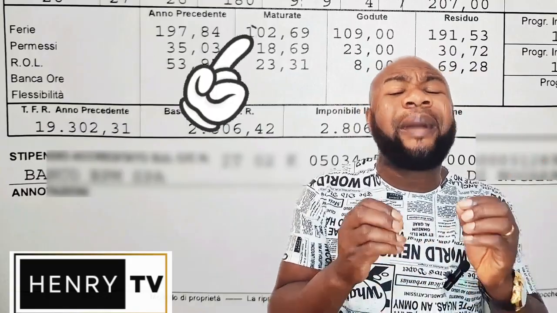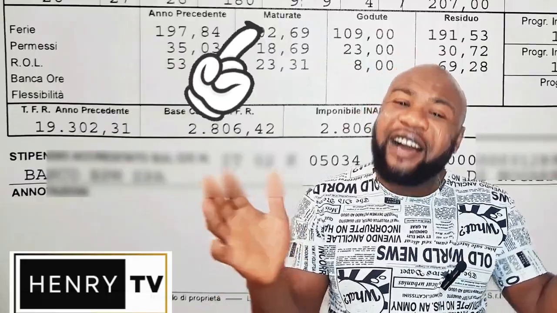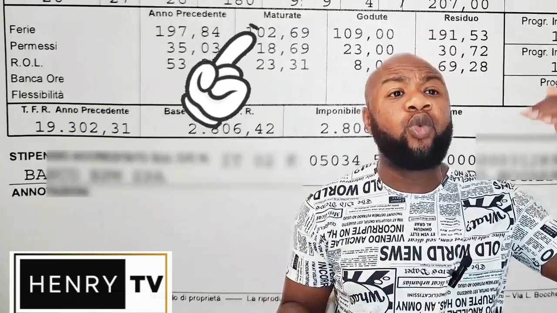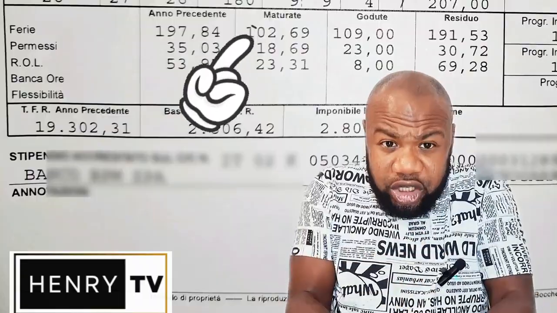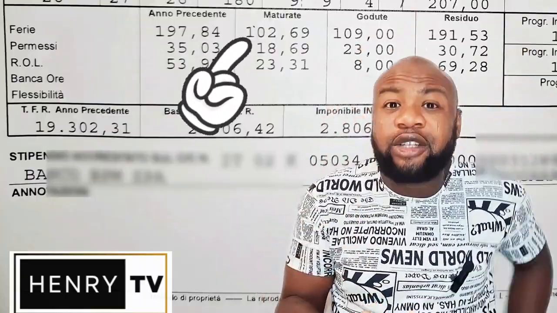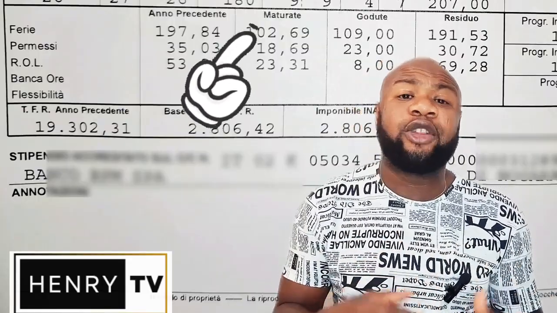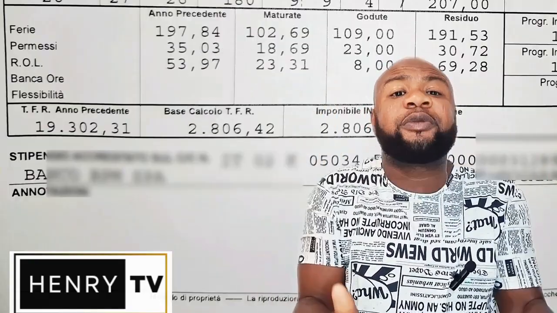Then the next column is what we call maturate. Maturate is talking about this particular year, from January till they gave me this busta paga. The Ferie, the hours that I've gathered is about 102 hours from January to this period. Not all of us actually started work from January. Maybe you started work by March or April, but from when you started that work this particular year till today, you see everything in that maturate. That is what you've been able to gather for this particular year. So in my own case, I have 102 hours for Ferie. Then for the permesso, I have about 18 hours. Then for the ROL, I have about 23 hours that I've been able to gather for this particular year.